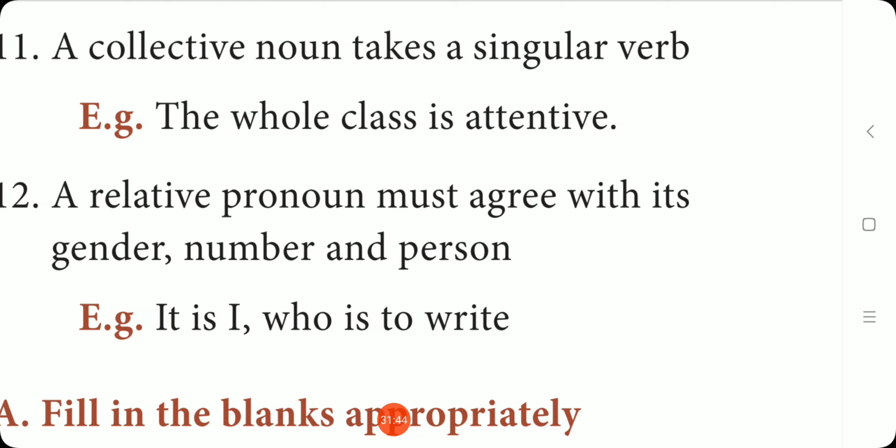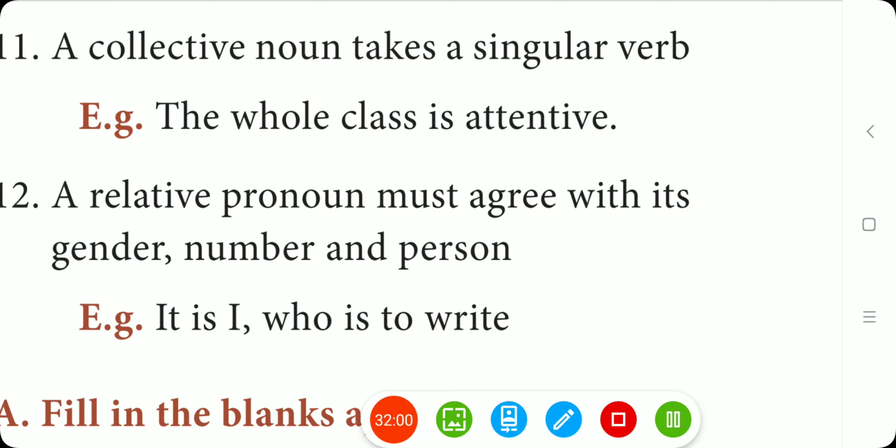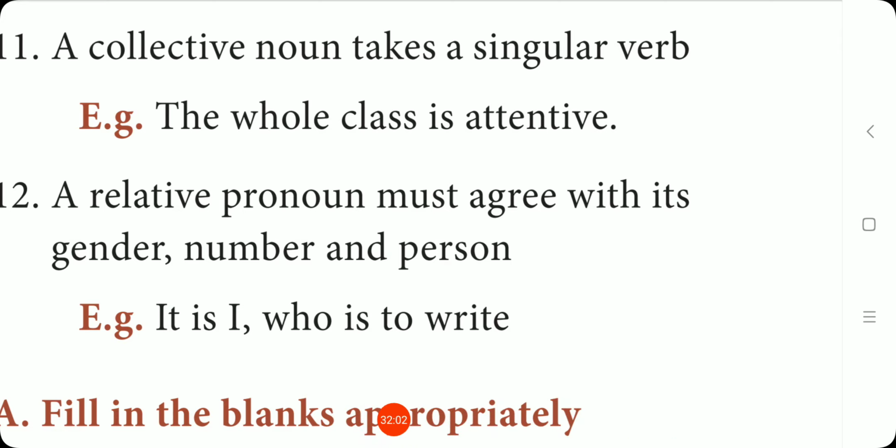So what are all the relative pronouns? Who, whose, that, which, whom, whoever, whomever, what, all these are called relative pronouns, right? So a relative pronoun must agree with its gender, number and person. Now look at the example. It is I who is to write.